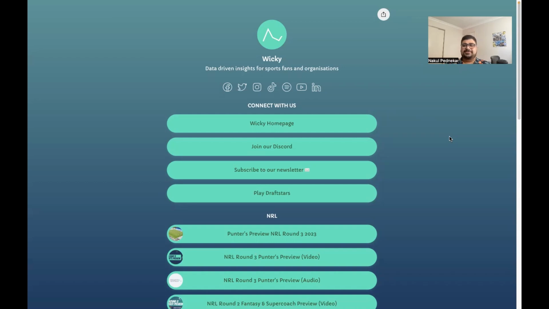Obviously, we've had some pretty dramatic first couple of rounds, especially including the HIAs and the concussions and the injuries in round 2. A lot of decisions for people to be making with their teams for both fantasy and Supercoach.